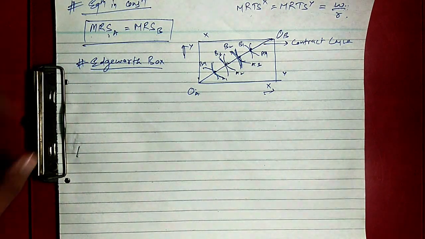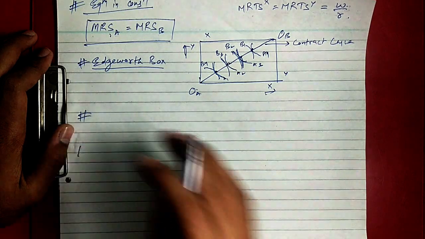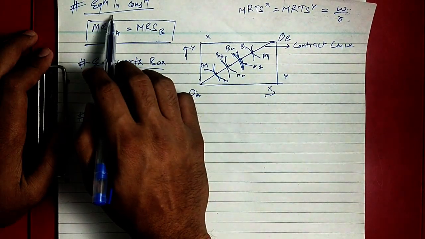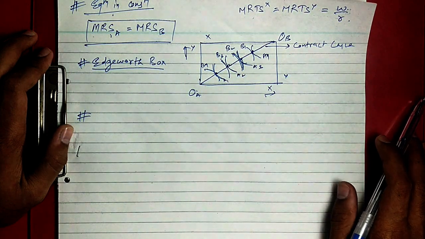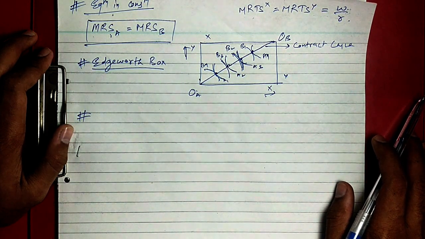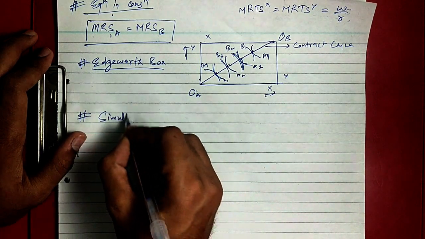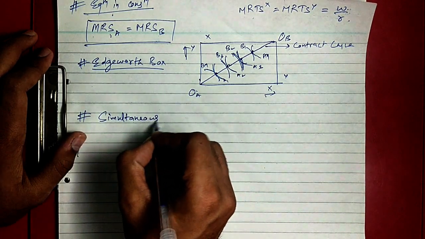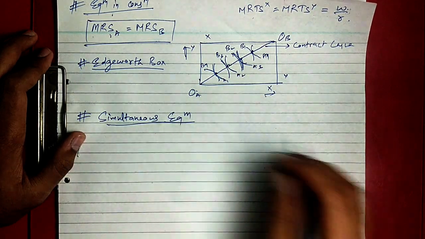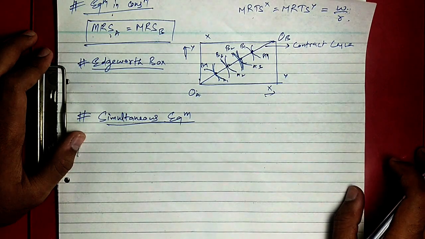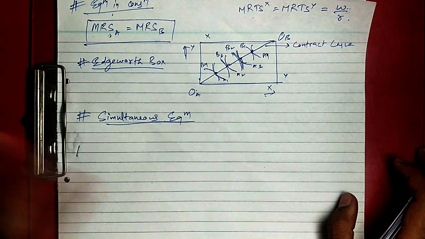Now we will discuss our third part, which is simultaneous equilibrium. We have done equilibrium in consumption, and before that we have done equilibrium in production. Now we will combine both and attain our simultaneous equilibrium, because these are the three conditions for being Pareto efficient. We have already studied this. Now we will do the simultaneous equilibrium, combining equilibrium in consumption and in production.